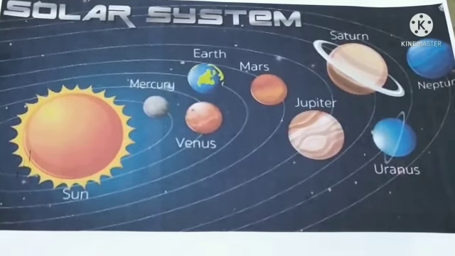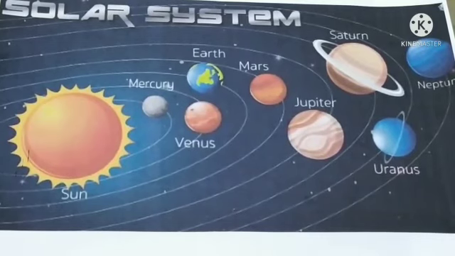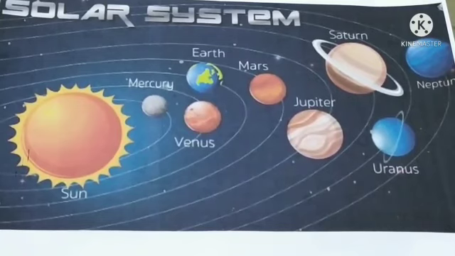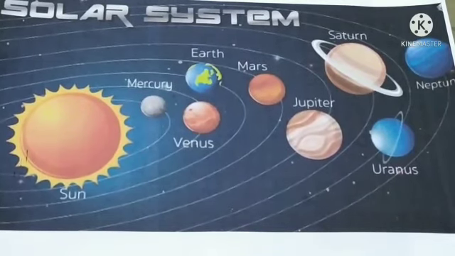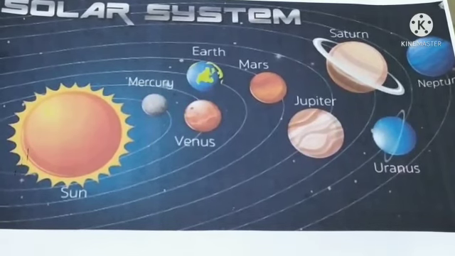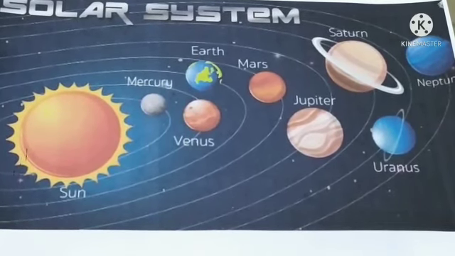All the 8 planets of the solar system move around the sun in fixed paths. These paths are elongated. They are called orbits. Mercury is the nearest planet to the sun.